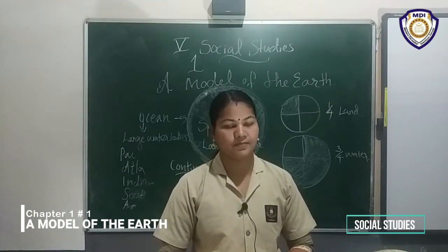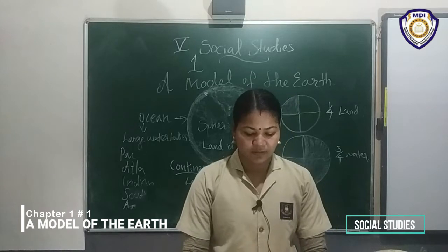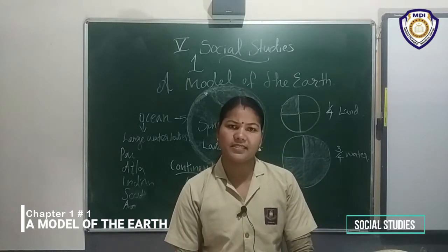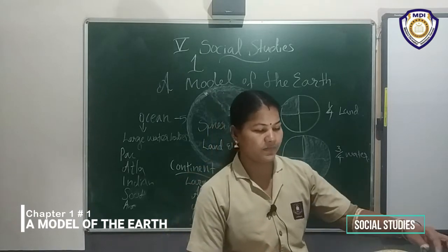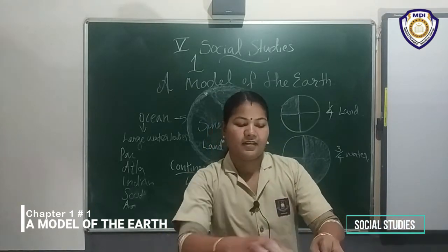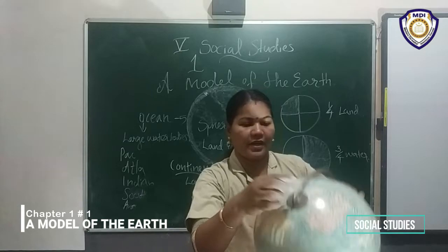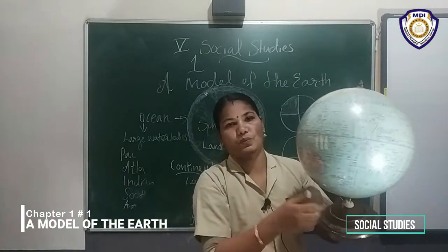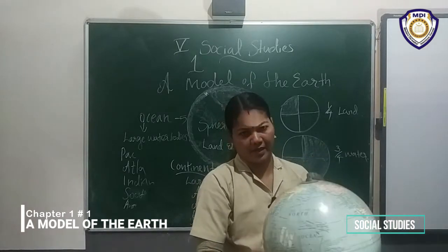Is it clear? Okay. Then look at the end points of the globe. What is the end point of the globe? All of you look here. This is one end point. This is one end point here also. These 2 are the end points.